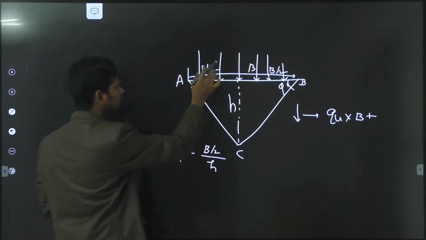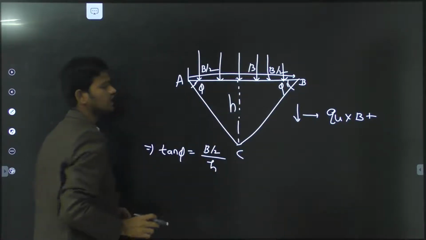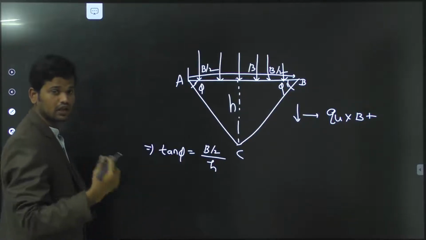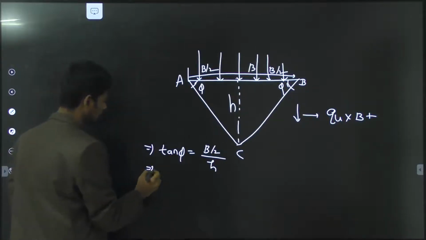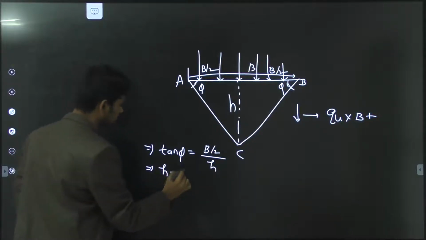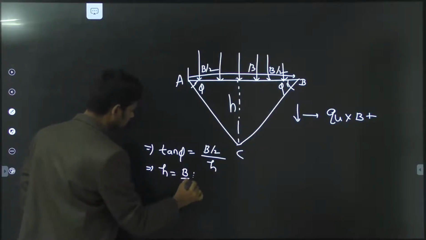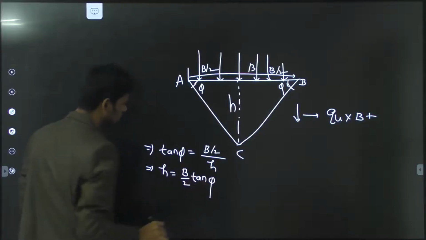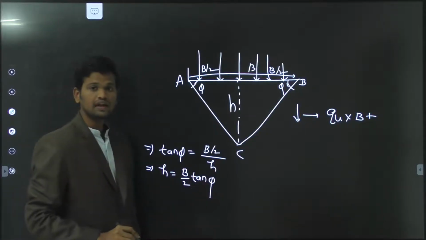I know the B by 2 value, and I want to calculate the height of the triangular failure wedge. That is H, the height of the triangular failure wedge, equal to B by 2 into tan phi.